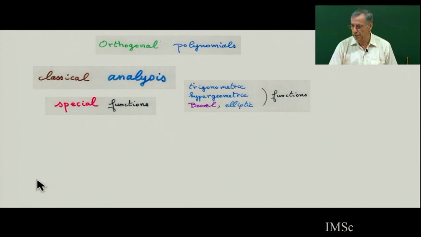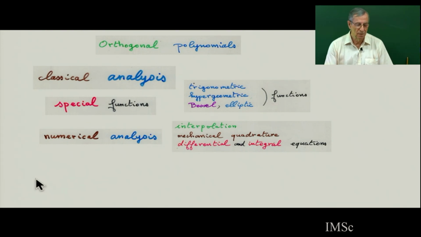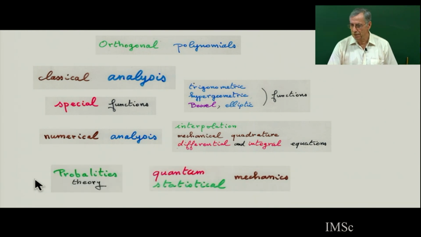Also, there are important applications in numerical analysis and applied analysis, like interpolation, mechanical quadrature, differential and integral equations. So many times in classical analysis, orthogonal polynomials appear. There are also many connections with probability theory, and with quantum and statistical mechanics.